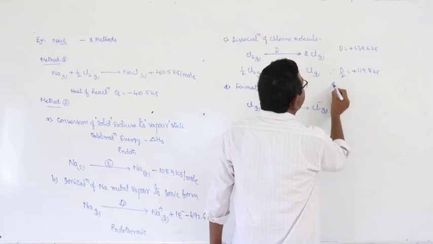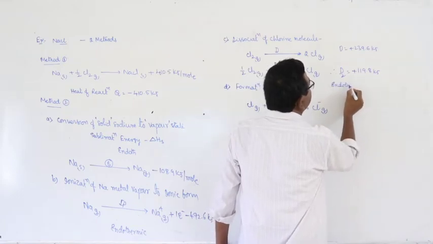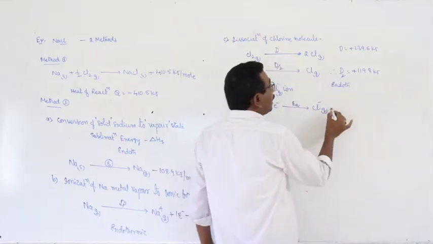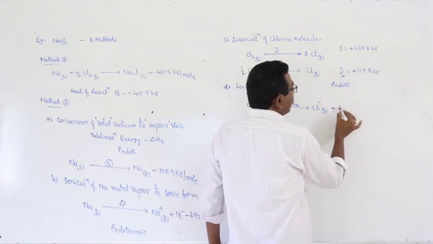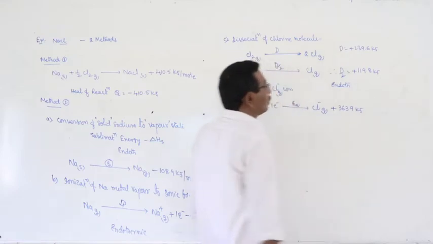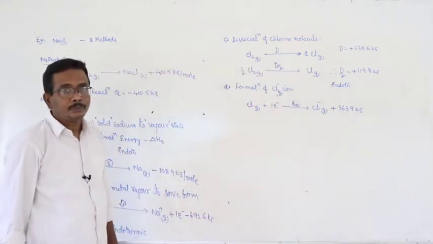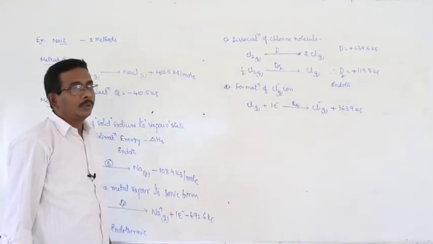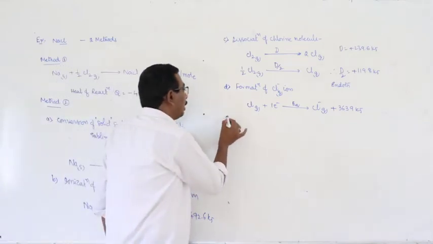Here dissociation energy is an endothermic process. But the electron affinity is an exothermic process, that is minus 363.9 kilojoules. Okay. And the last one,